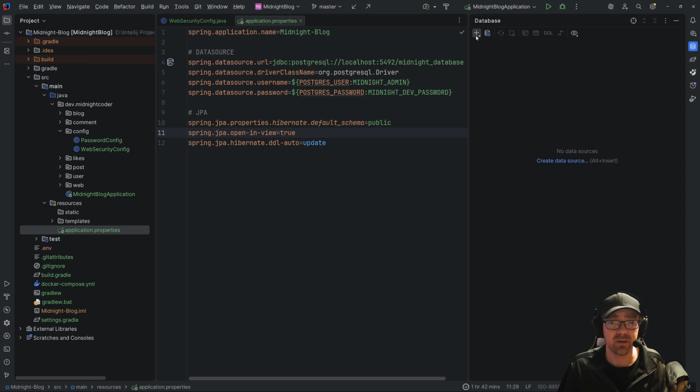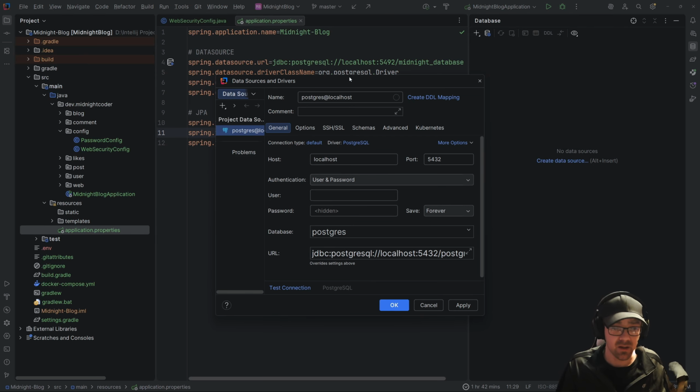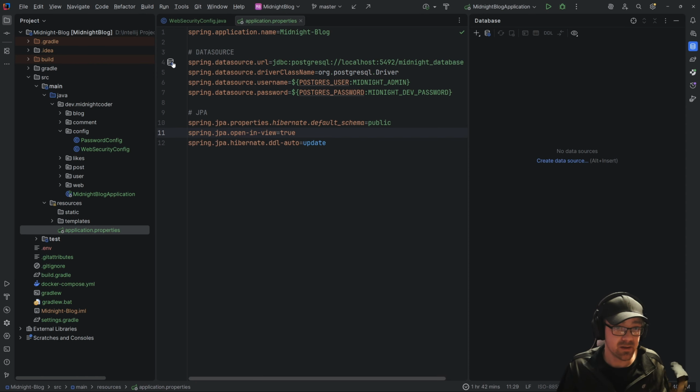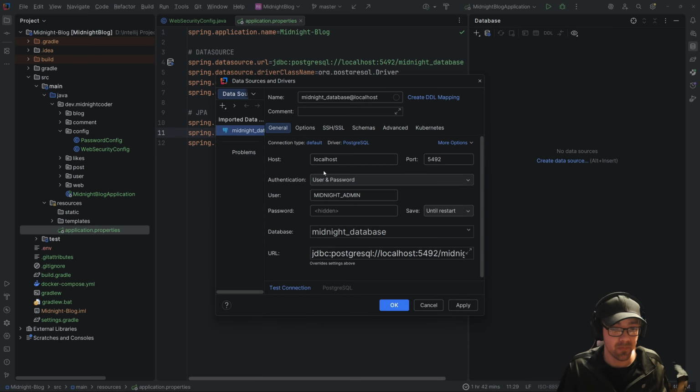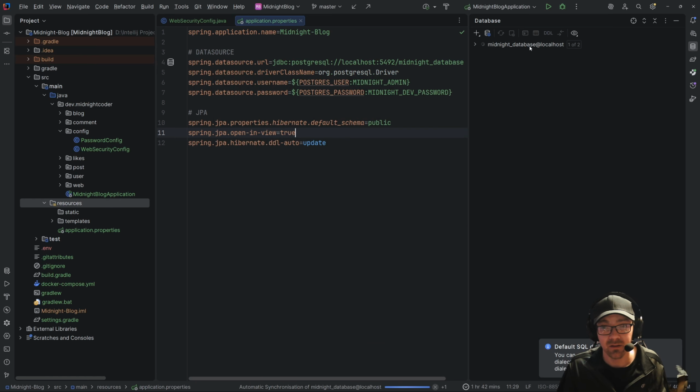You'll notice I can come in here and say data source, Postgres, and fill out all this information, username, password, and so on. Or I can click this little database icon and it populates everything for me. Hit up a test, successful.